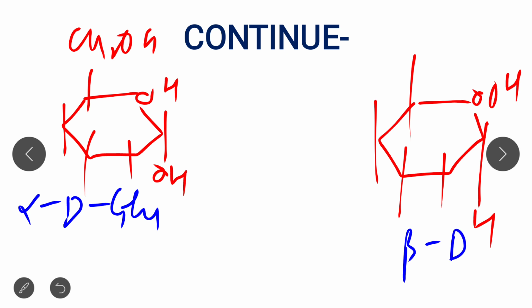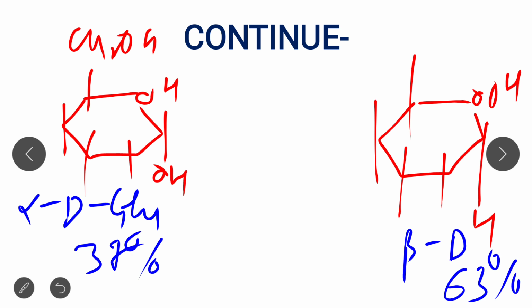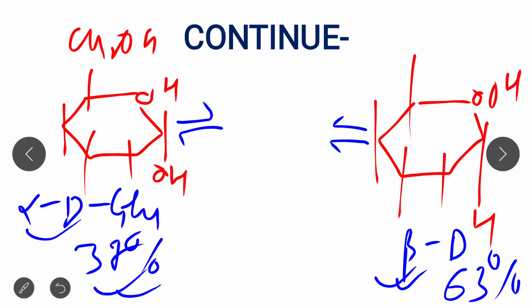Now if we make an equilibrium mixture of glucose, it contains about 37% of alpha form and 63% of beta form, and less than 1% of open chain form.